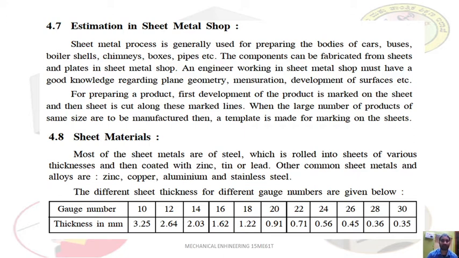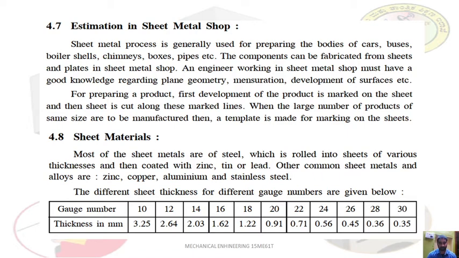For example, for making a funnel you have to develop it, and for making a cylinder you have to develop a rectangle. So development is required in a sheet metal shop. All those operations you must know before going to estimate the sheet metal shop. Then the sheet is cut along the marked lines. So after the development and marking, the sheet metal has to be cut using shear or knife. When a large number of products of the same size are to be manufactured, then a template is made for marking the sheet.